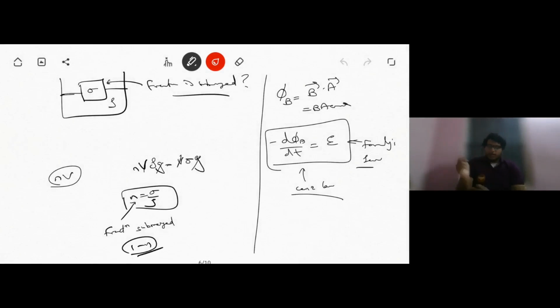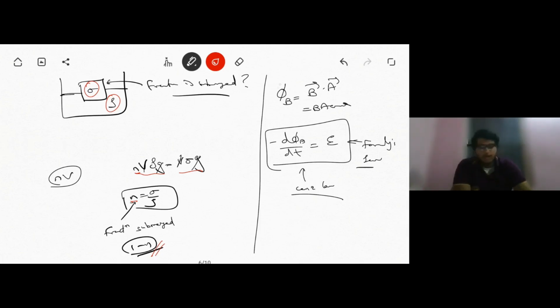Fine. Now suppose we have a body that is submerged underwater. If not fully submerged, it's floating on a fluid with a fraction of it submerged. What fraction is submerged? For that we could directly use this: if n is the fraction of the body submerged, then we can write this expression, from where we get that the fraction submerged is sigma by rho, where sigma is the density of the body and rho is that of the fluid. If they ask what fraction is exposed outwards, we just calculate 1 minus n.